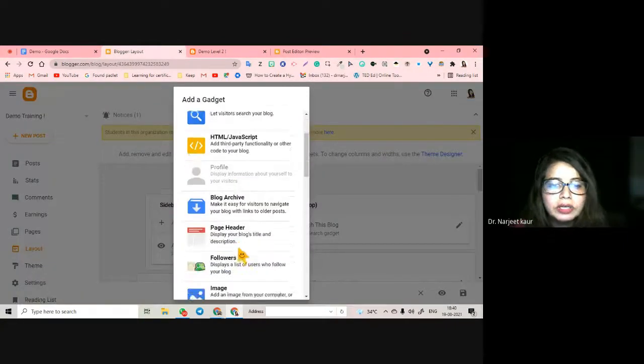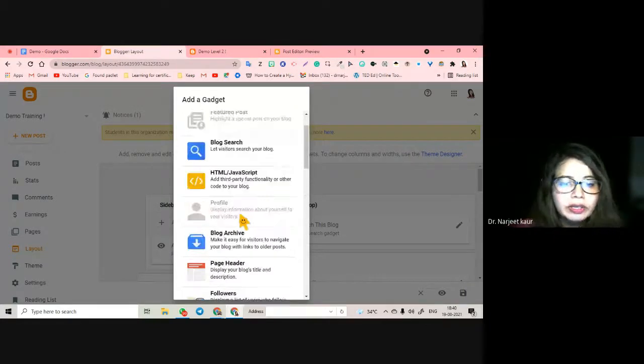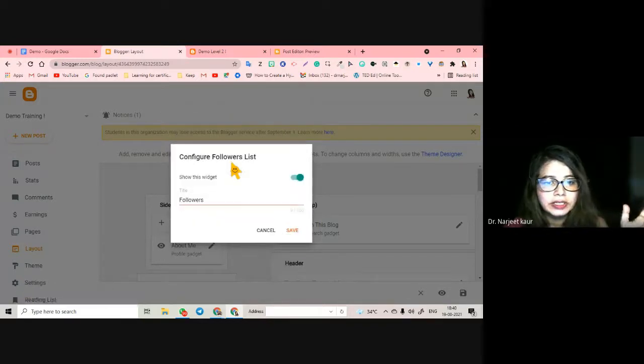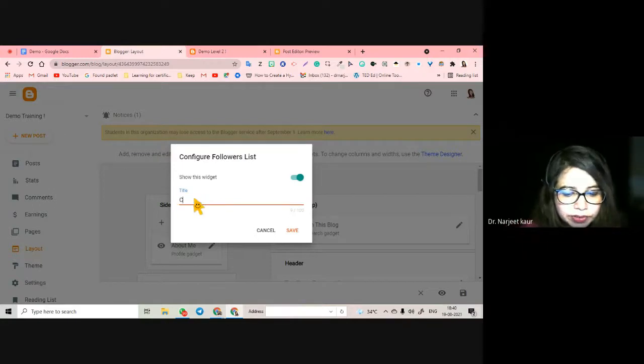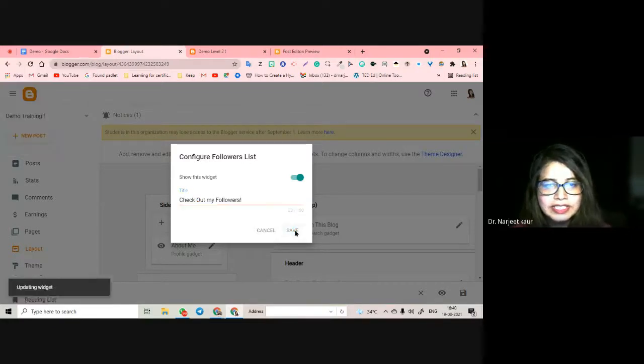These are all the separate gadgets that you get, link list, that is, third party apps as we call them. You can insert these gadgets. You want followers, you have hundreds of followers and you want to flaunt. Click on this. It is going to show this widget. Title: check out my followers. Right? And click on save.